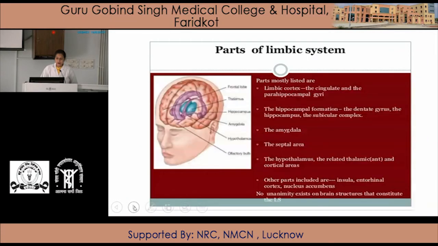Now the parts of the limbic system. It consists of the limbic cortex, hippocampal formation, amygdala, septal area, hypothalamus, and some other small parts included are the insula, entorhinal cortex, and nucleus accumbens. In the limbic cortex there is the cingulate gyrus and parahippocampal gyrus, and in the hippocampal formation there is the dentate gyrus, hippocampus, and subicular complex.